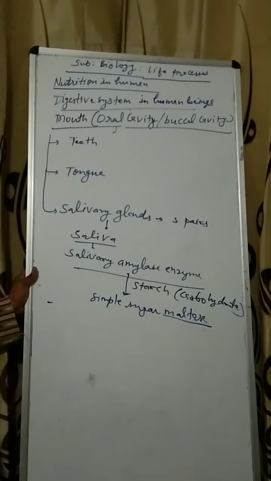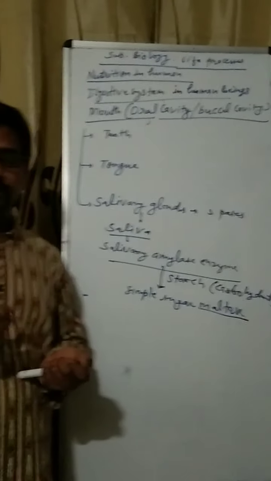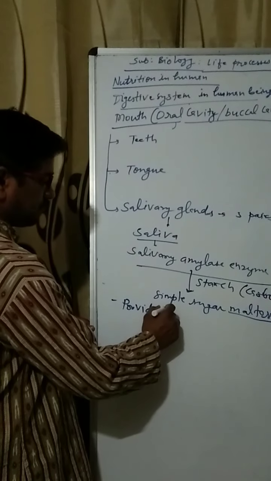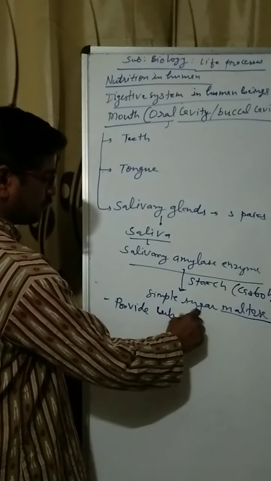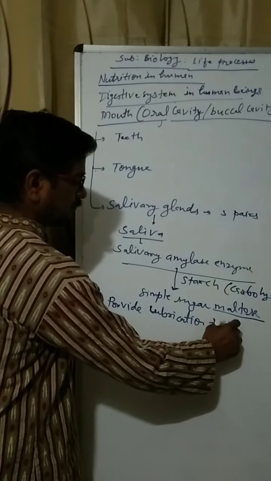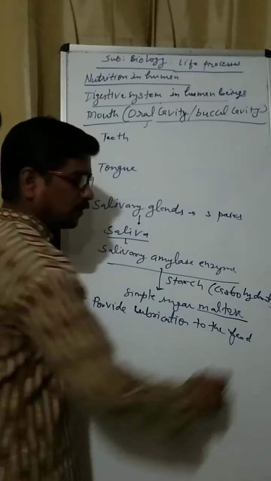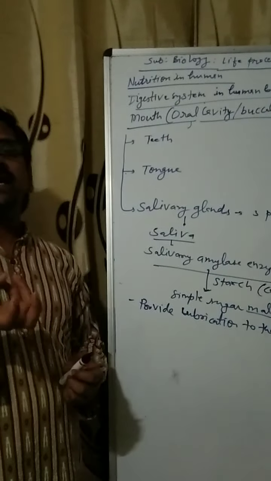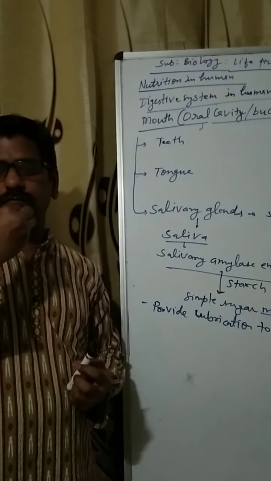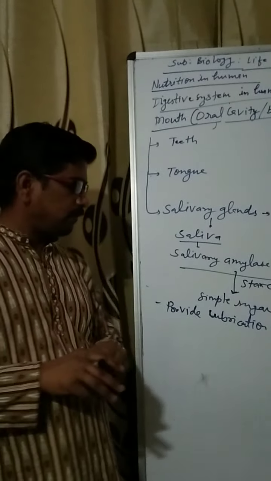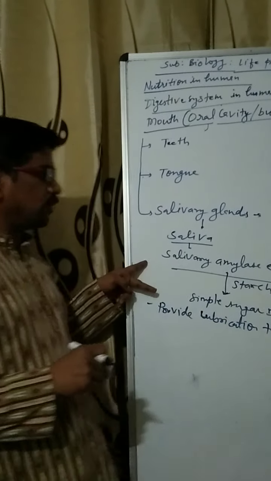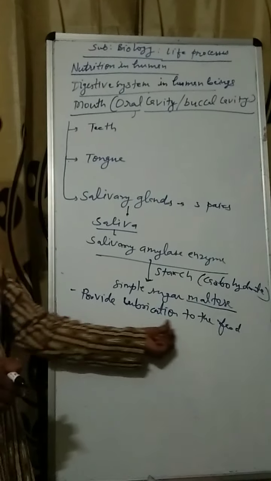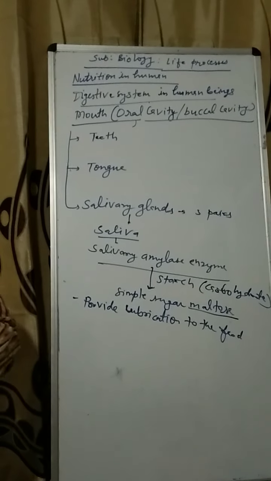Another function of saliva: saliva provides lubrication to the chewing food, softness, to make it easy to swallow. We can eat the food very easily with the help of saliva. So these are the only two functions of saliva. One is that salivary amylase enzyme digests starch into simple sugar maltose, and the other is to provide lubrication to chewing food for easy swallowing.